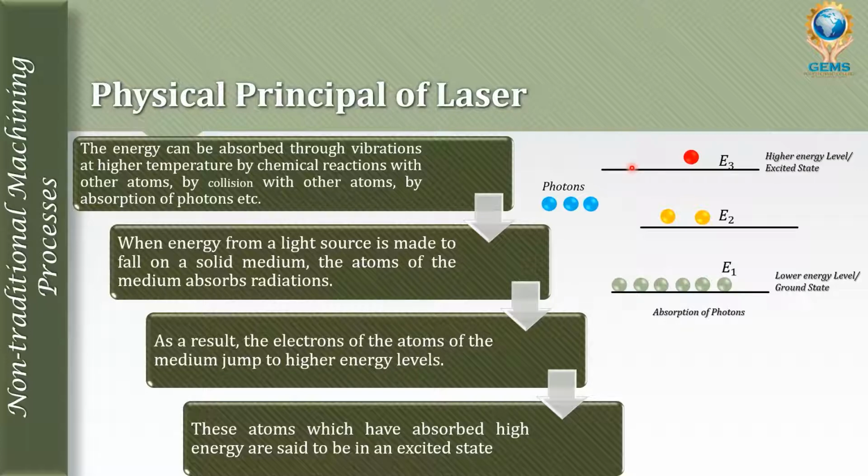Let's see a small animation of how the electrons absorb photons and jump to the higher energy level.